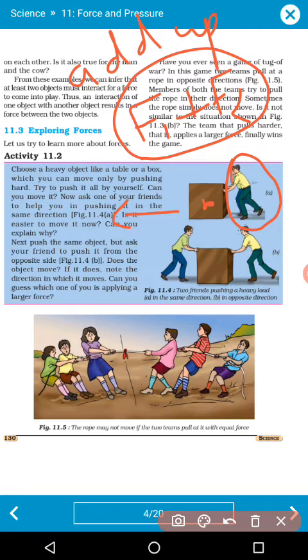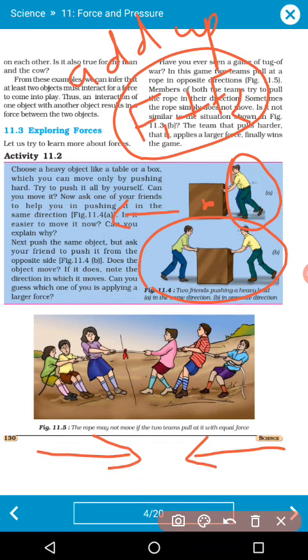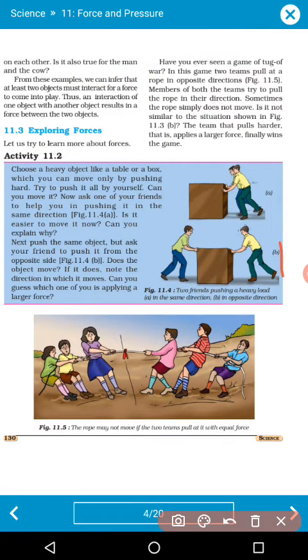And in this case what happened? One person is pushing the block here and the other person is pushing the block there. So whether the block will move or not depends upon the condition. Suppose this is person 1 and this is person 2.